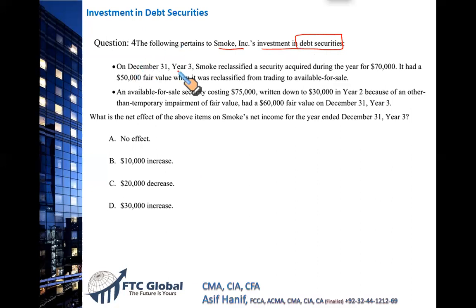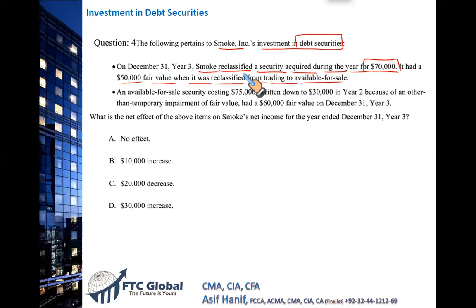On December 31st, year 3, Smoke reclassified a security acquired during the year for $70,000, and it had $50,000 fair value when it was reclassified from trading to available for sale.